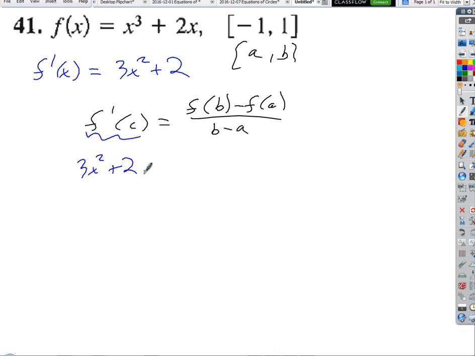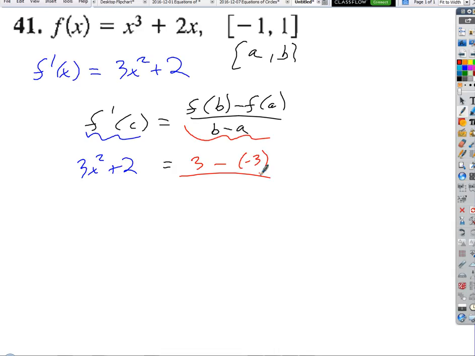So this is just going to be 3x squared plus 2. And what's f of b? b is 2, so f of b is 10? The function is x cubed plus 2x. What's f of a? Negative 3. Negative 3, but it's minus a negative, so it's positive.